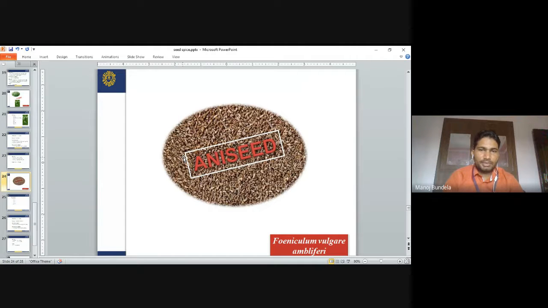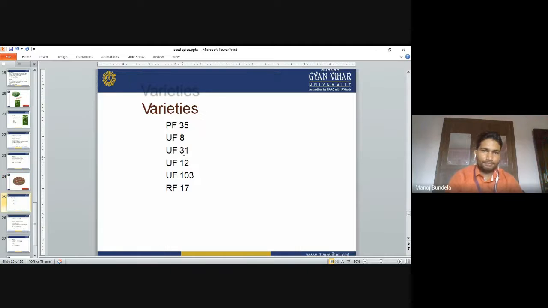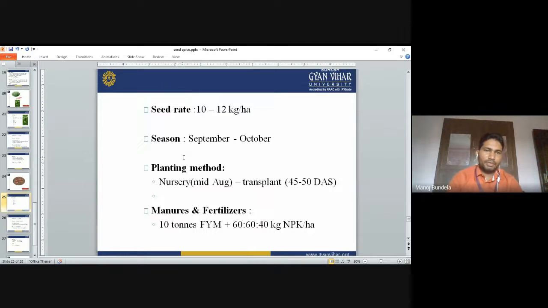Next is anise seeds, Pimpinella anisum. Family is Umbelliferae. Varieties: UF35, UF8, UF31, UF12, UF103, Udaipur Fennel 12, Udaipur Fennel 31, Udaipur Fennel 8, Punjab Fennel 35, Rajasthan Fennel 17. These are some important varieties.